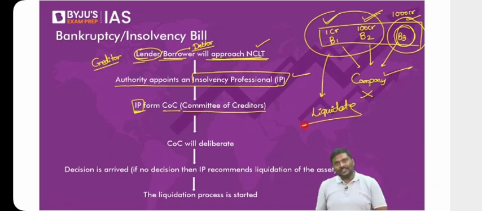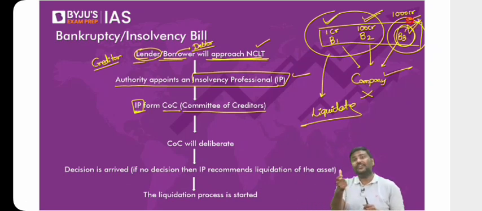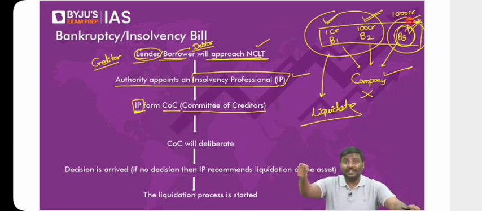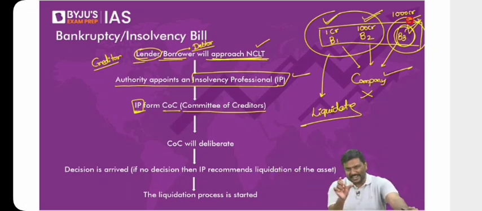Should we take B1 and B2 as majority of creditors and decide to liquidate? Is it not unfair to B3 here? That's the reason. It's not based on the number of creditors per se, but it is based on the value of the debt. It is based on the amount of exposure that the banks have to the borrower here. So please be very careful. These are technicalities. You don't make a mistake there.